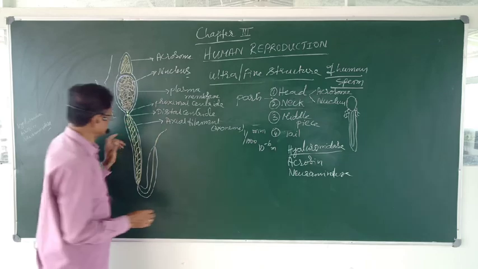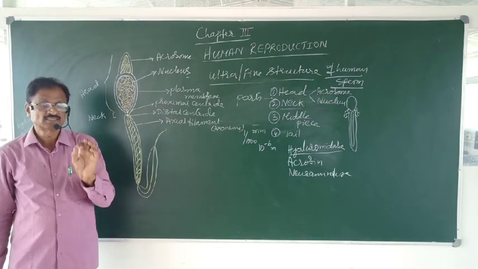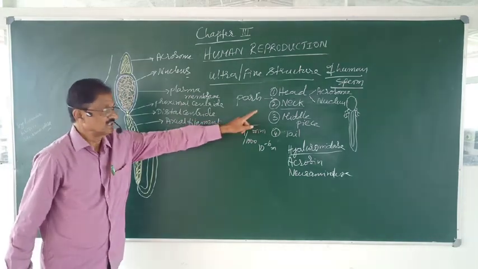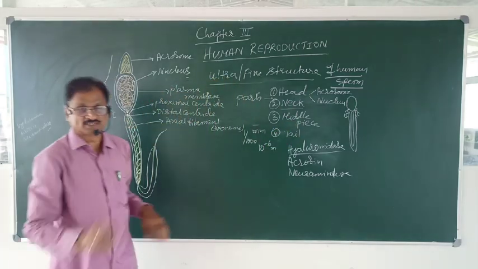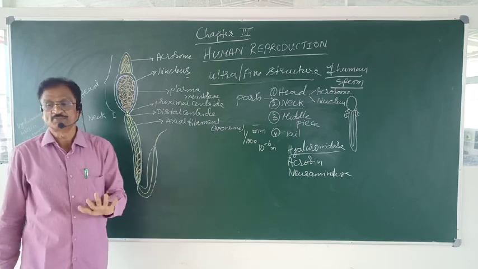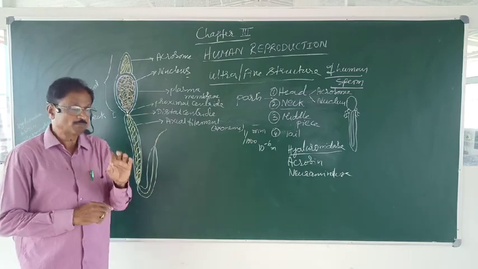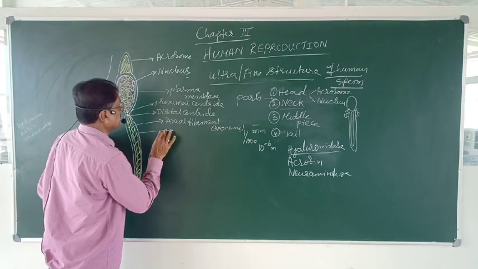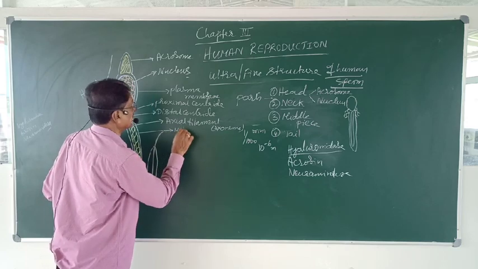Axoneme. This arises from the distal centriole. This is the part of neck. Now let us come to the middle piece. Next to the neck region is the middle piece. What does a middle piece contain? Middle piece contains the spirally arranged mitochondria.